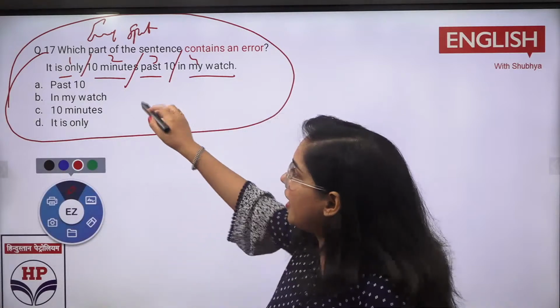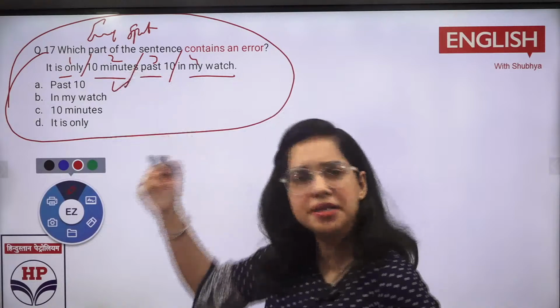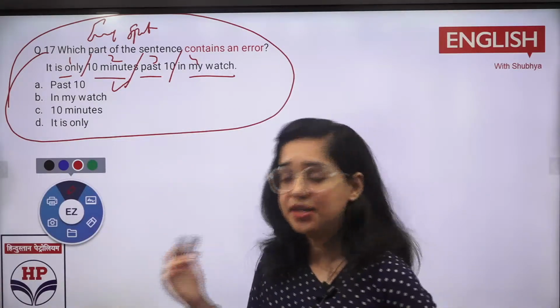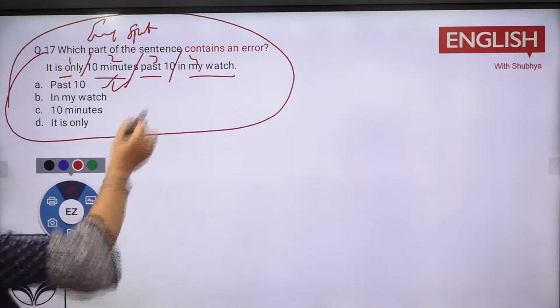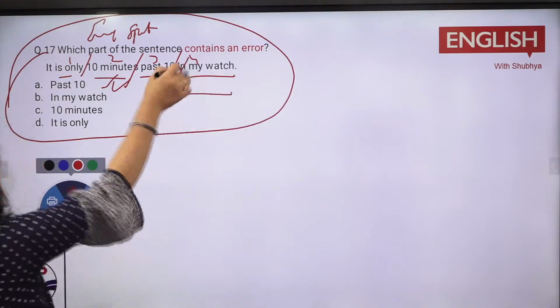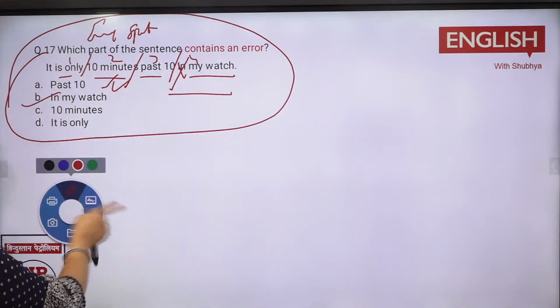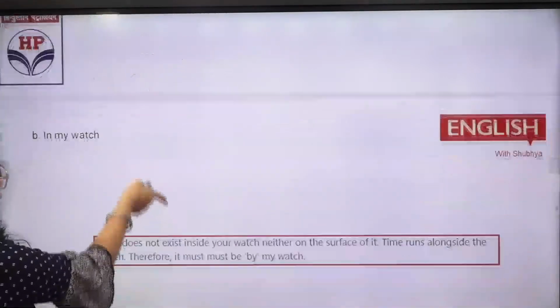See, whenever you're not aware, 10 minutes is fine. 10 minutes ही होता है, minute नहीं होता, 10 minutes होता है. Okay, so it is 10 minutes only. Here it is, in my watch is wrong. Here comes by my watch is right. Okay, so you can note it down. In my watch is wrong.